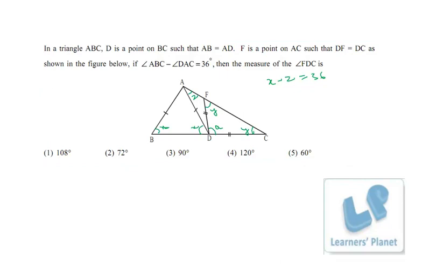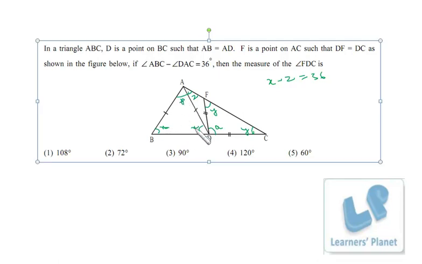We can make the equations very simply. See here, I assume this to be P. So P plus x, that is 2x plus P is 180, right? Then P plus z plus x plus y is also 180. Now here 2x plus P is 180. So x plus P is equal to 180 minus x, right? So x plus P, I write down 180 minus x over here.